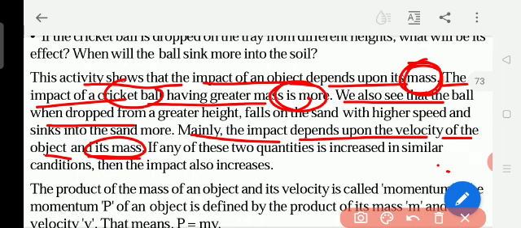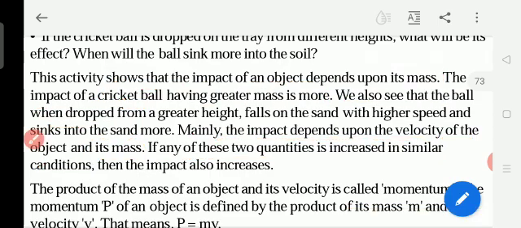With more weight, the vehicle goes with more speed. We take a bicycle and a car. Is the car more weight or the bicycle? The car is more weight. So the car can go with more speed, but the cycle can go only with less speed. So motion depends upon the mass of the object also, and its velocity. If either of these two quantities increases in similar conditions, then the impact also increases.